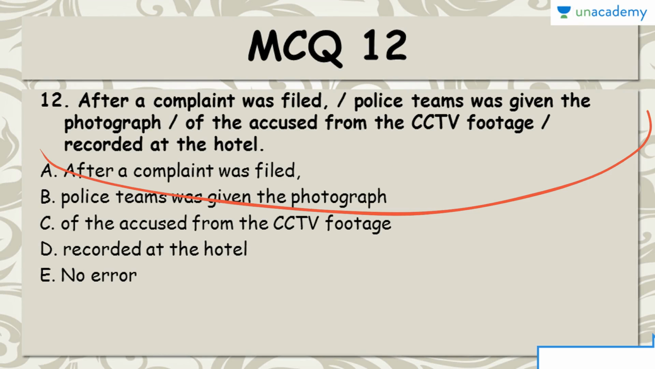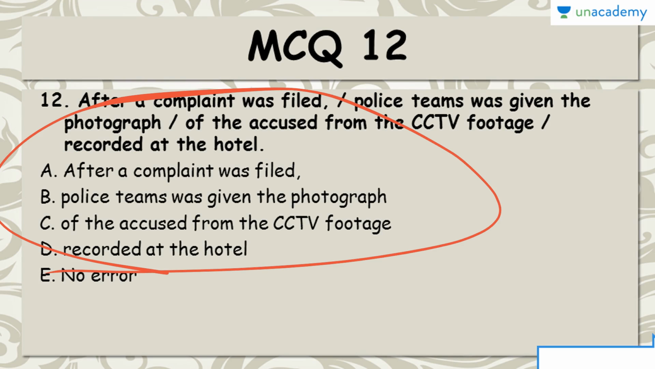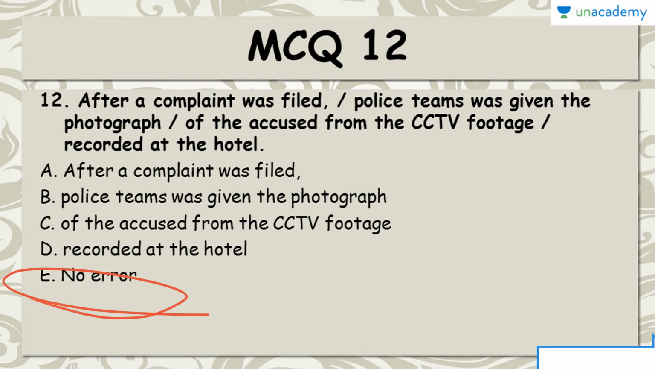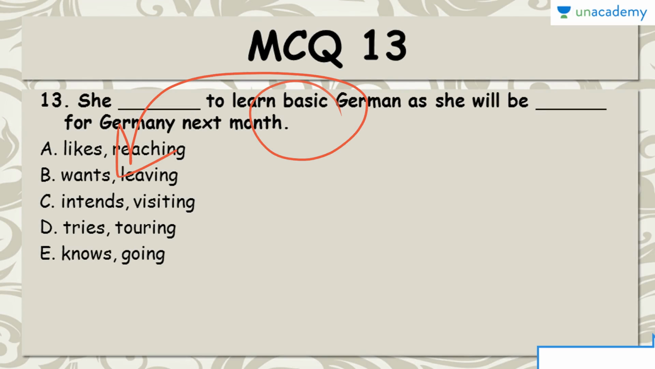MCQ 12th is again error. After a complaint was filed, police teams was given the photograph of the accused from the CCTV footage recorded at the hotel. Choose the correct option which has an error. If there's no error, mark E as your right answer. And the correct answer to this MCQ is option B. Why? Because you have to change police teams was given to police team was given. Was stands for singular and therefore teams has to be converted into team.